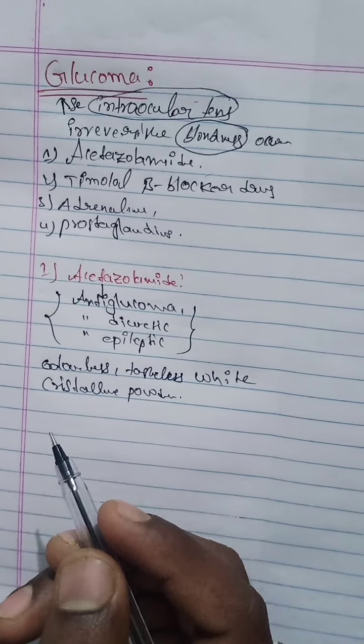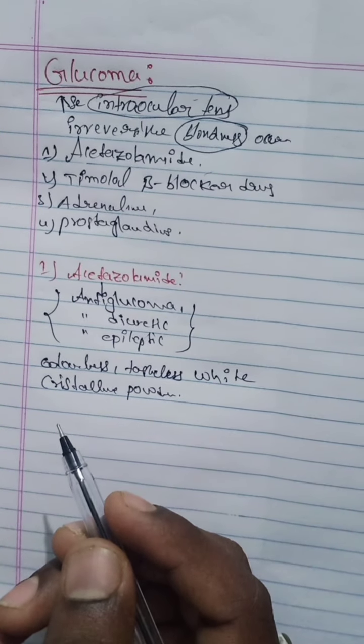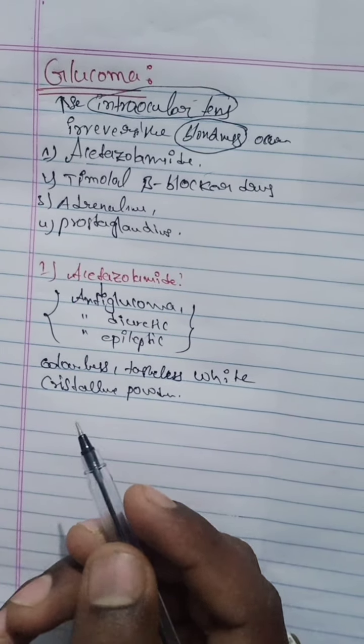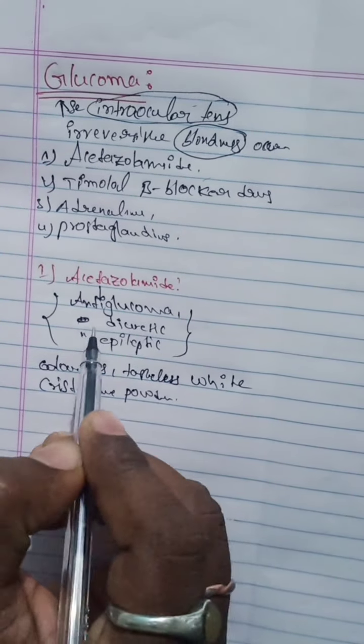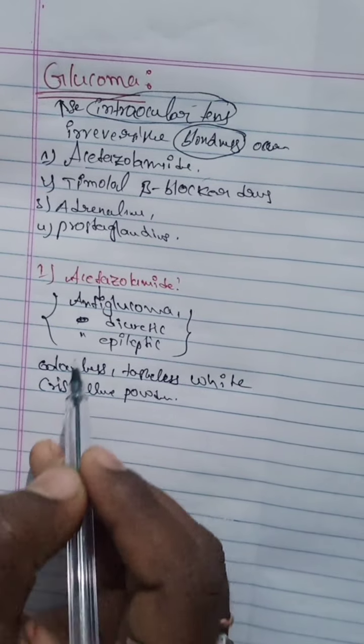Next, the acetazolamide drug produces diuresis and is used as a diuretic, not an anti-diuretic, and as an anti-epileptic drug.